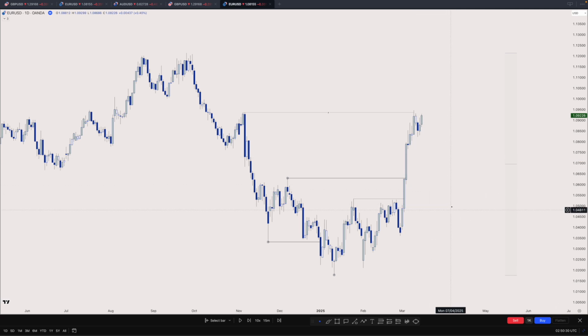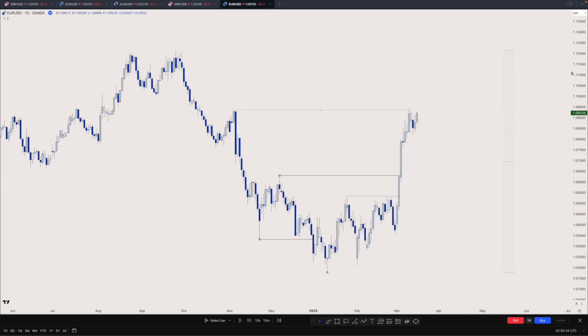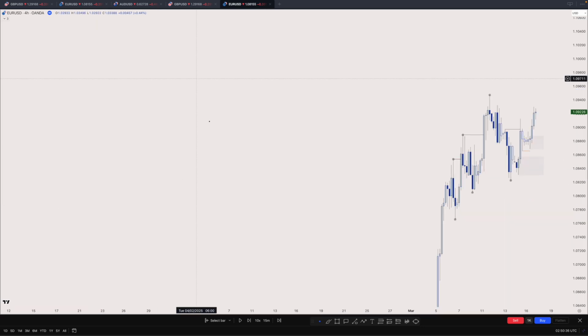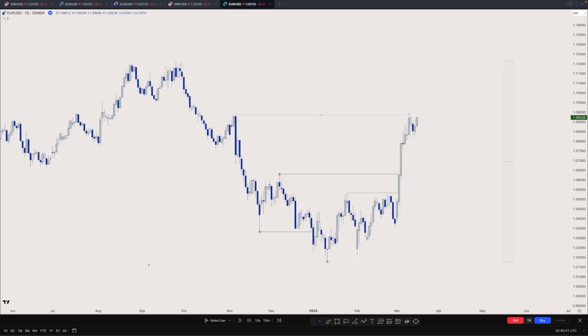So let's jump into the Euro Dollar backtest of last week's price action, right? Okay. Daily and 4 hour are my high time frames. My medium time frame is the 1 hour, and my execution time frame is M15.